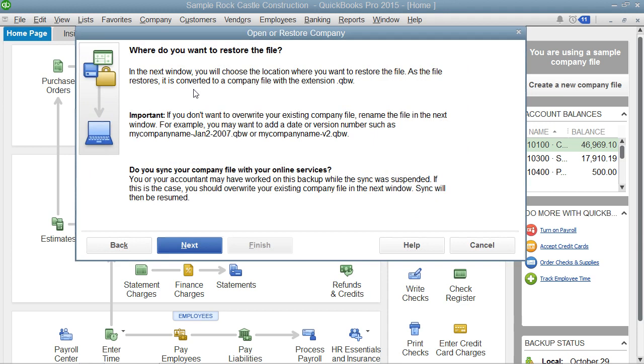Using this method also allows you to choose a local backup copy for the restore procedure from the menu bar and then jump immediately to this same screen within the Open or Restore Company window. Now, after reading the information within this screen, you can then click the Next button to continue.